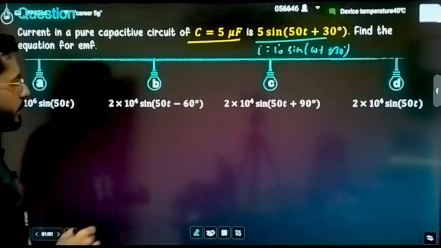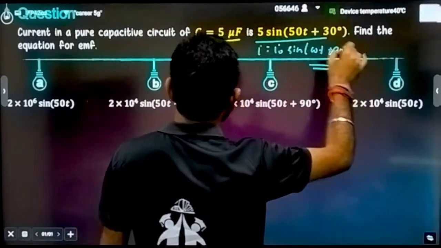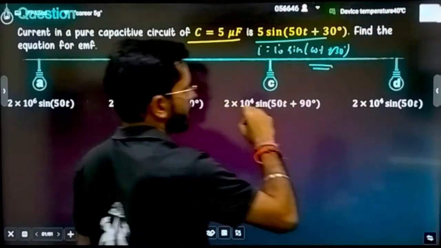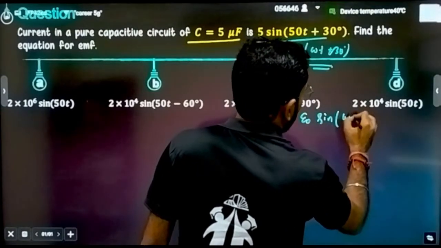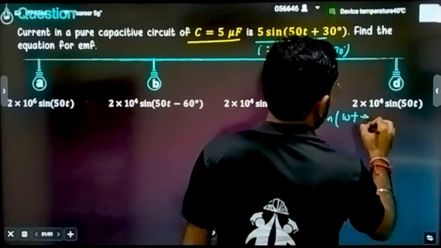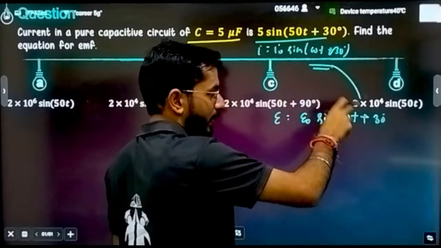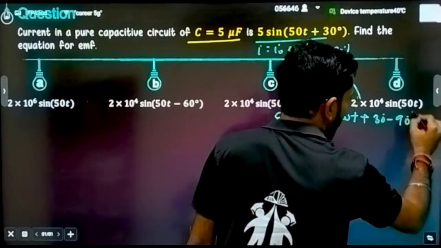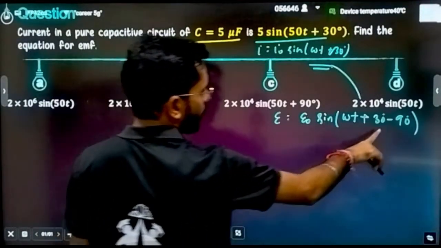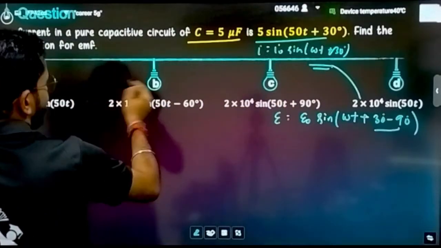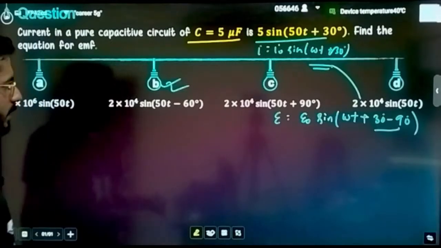Okay, very fine. So if I have to calculate EMF, what is the general equation of EMF? If it is a capacitive circuit, that means EMF is lagging by a phase angle of pi by 2. That means what will I write? I will write E is equal to E naught sine of omega t, that is 50t plus 30, that is already given. What is the phase difference? 90, but it is lagging by an angle of 90 degrees. That means I have to subtract 90 as well. Now check the options only. Here it will be a term of minus 60. Minus 60 is correct. Initially only I can say option B is going to be correct. From the very basics, still we are going to calculate it completely.